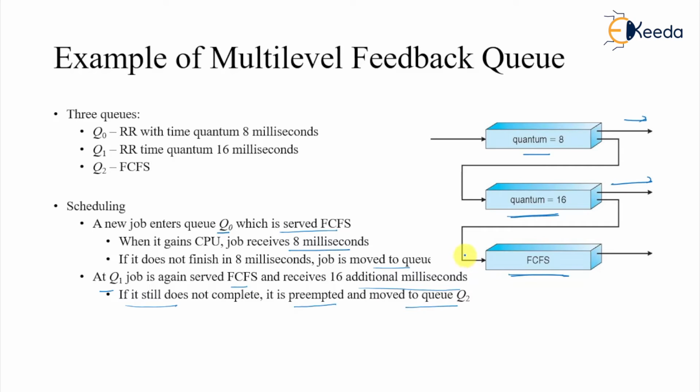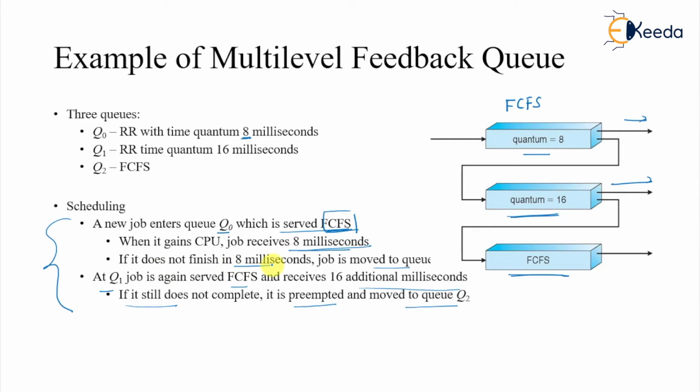Q0, Q1, Q2: three queues are there. What this scheduling algorithm is saying is that a new job enters Q0 with a time quantum of 8 milliseconds, and we know that round robin is implemented through FCFS. When it gains the CPU, the job receives 8 milliseconds.